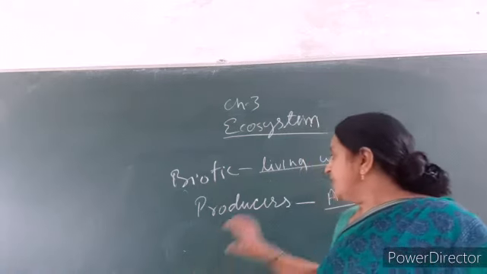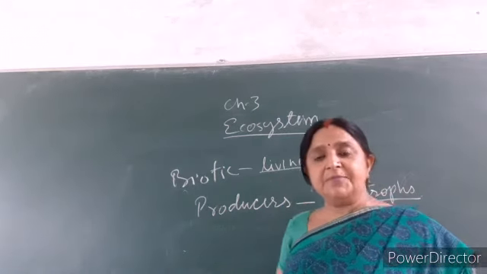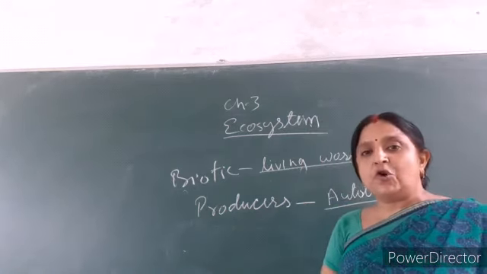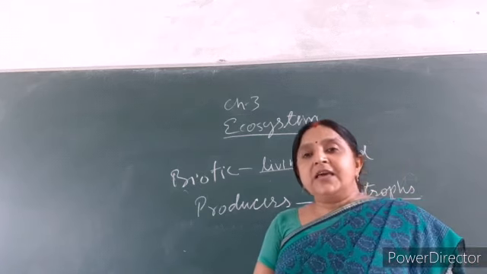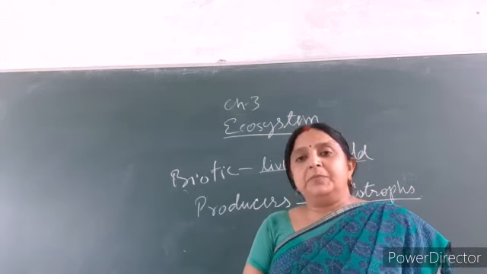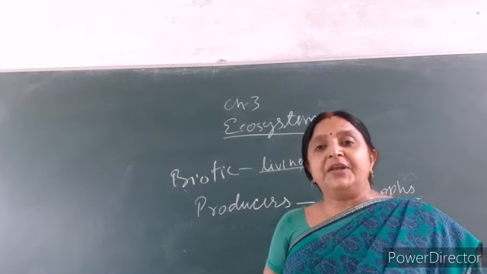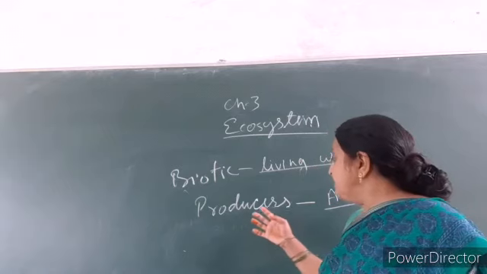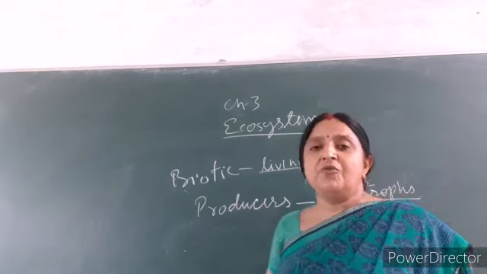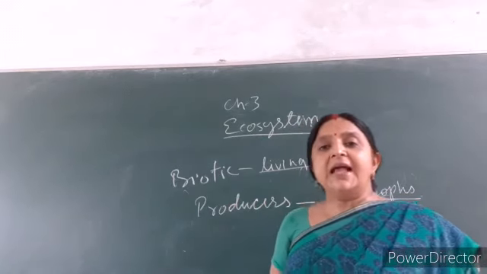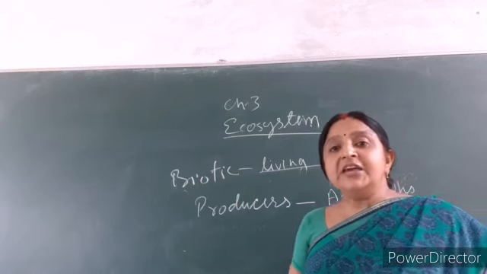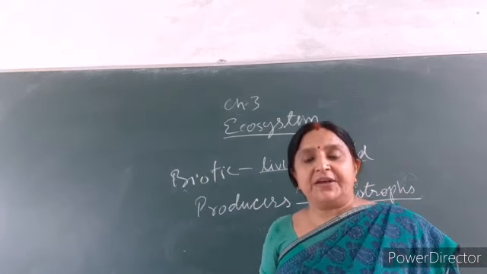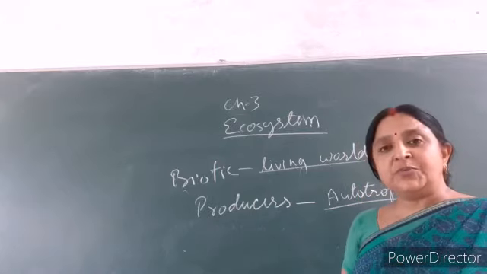In this way producers make their food by themselves, hence they are called autotrophs, and they make the link between biotic and abiotic factors. They are the feeders of all the animals. This is all about the producers.